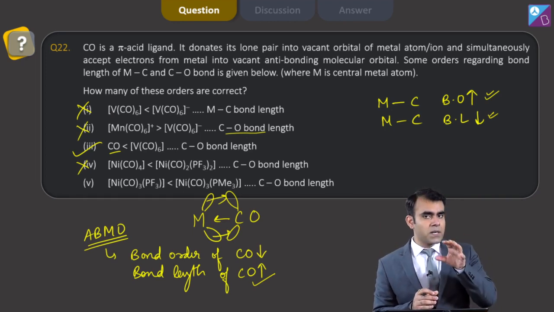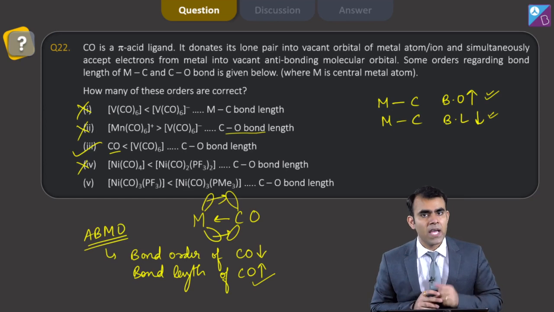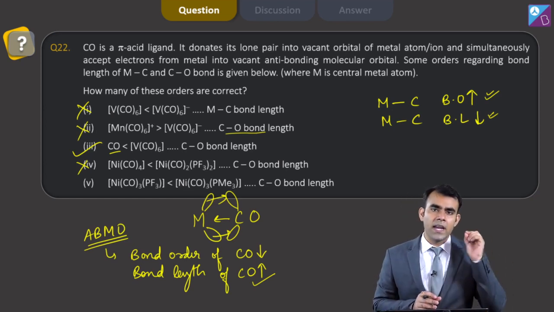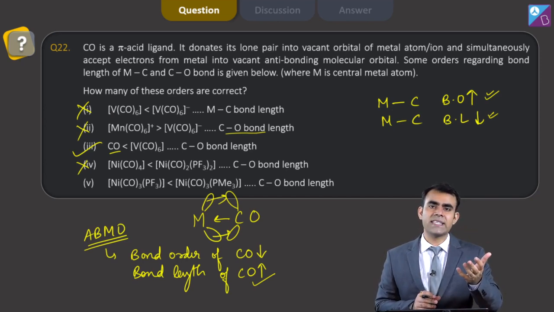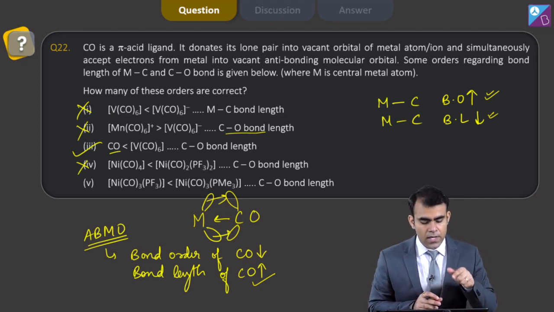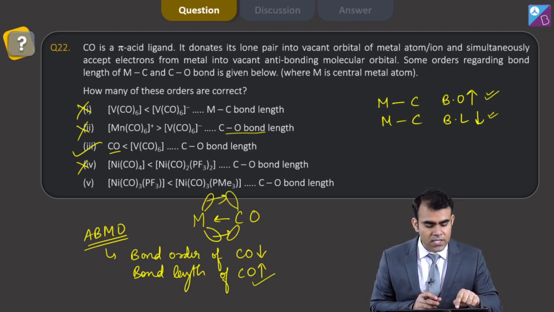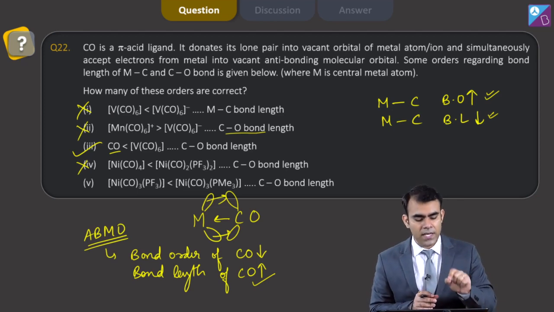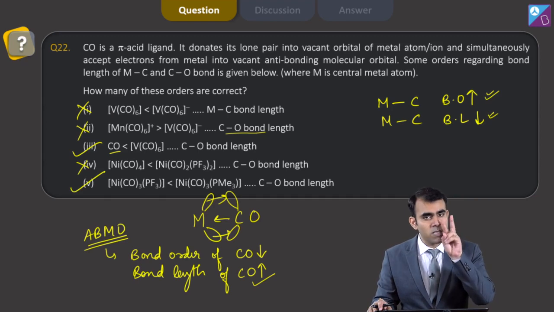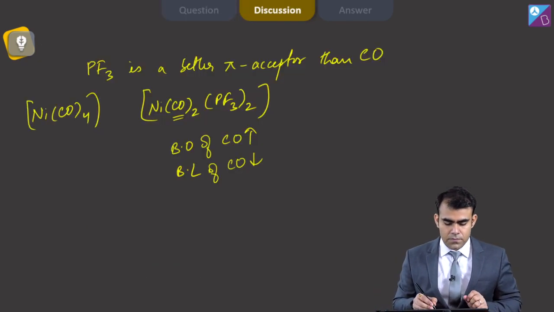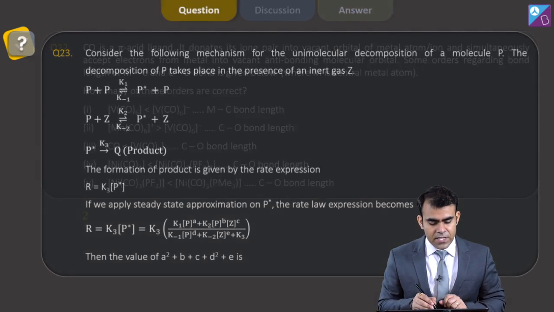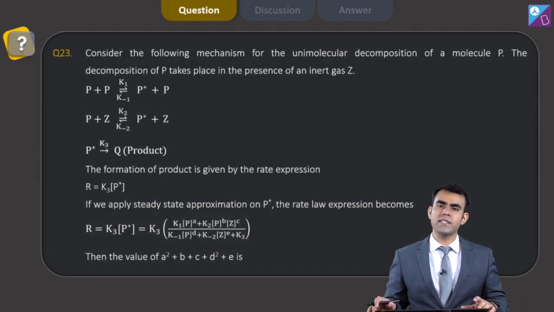So PF3 is a better pi acceptor than PMe3, and as it is a better pi acceptor, CO accepts less, and if CO accepts less, it has greater bond order and lesser bond length. So yes, bond length is lesser for the compound having PF3 than PMe3. So this is also correct. So we have seen we have only two correct options here, and the answer is 2.